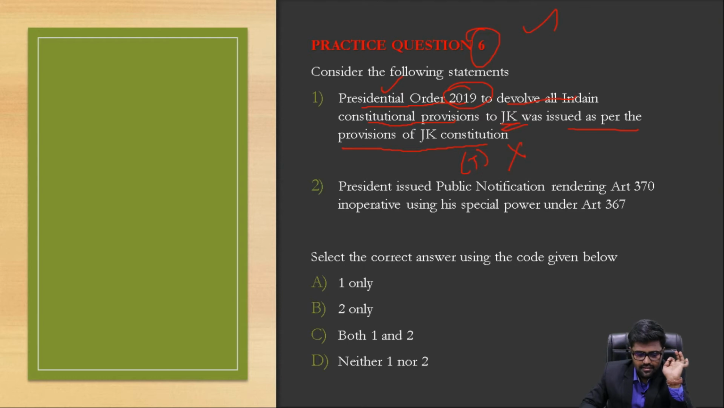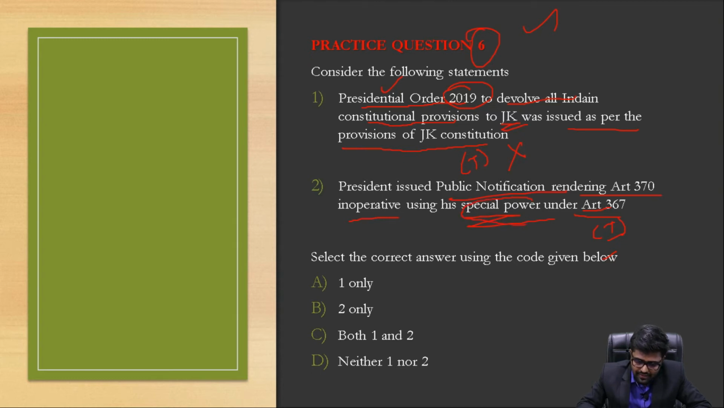Now coming to the second statement: the President issued the public notification rendering Article 370 inoperative using his special power under Article 367. Again it is a bit tricky statement. See, our expert team or our content development team always works to make the questions much more tricky and difficult, so that it can fine-tune your mind and make your understanding very clear, so that you will never make a mistake. So coming back to this particular statement: the President issued the public notification rendering Article 370 inoperative using his special power.